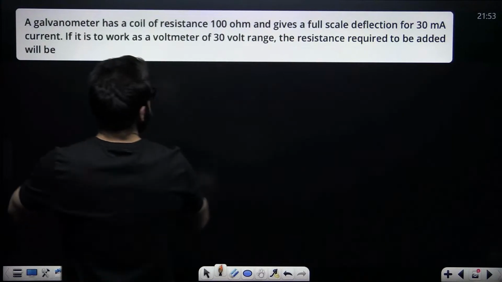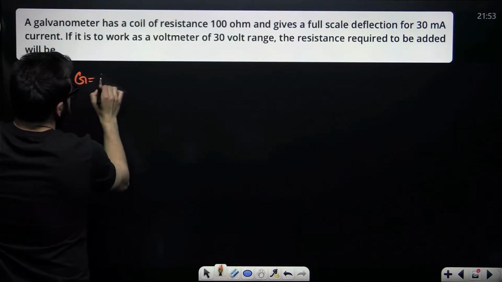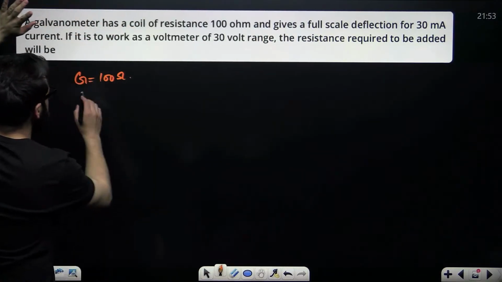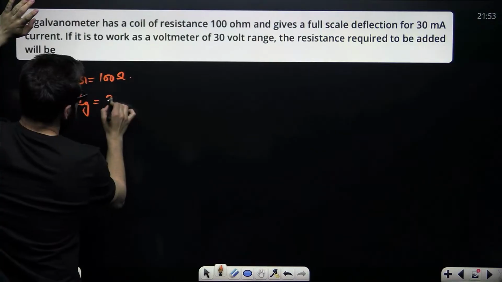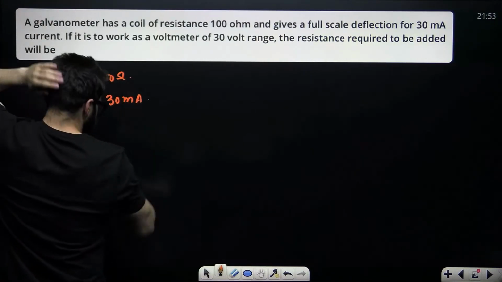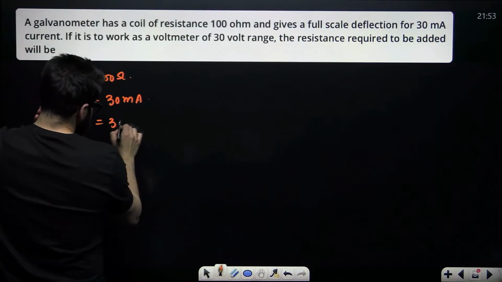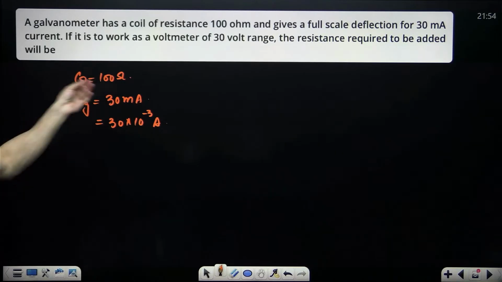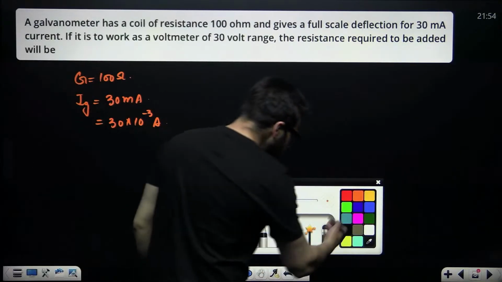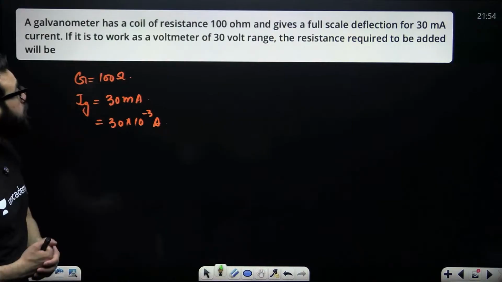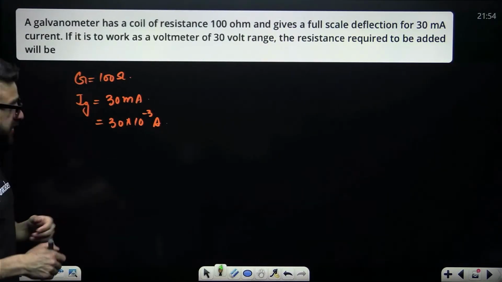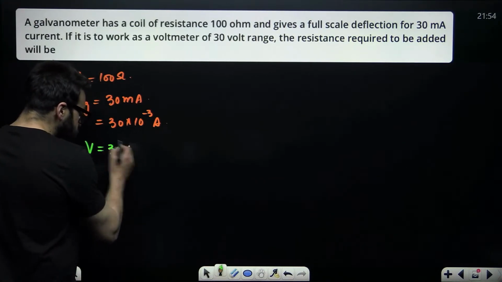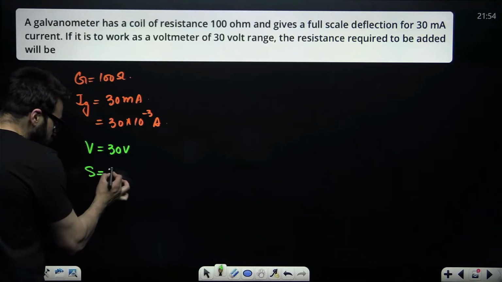A galvanometer has a resistance of 100 ohms. G is given as 100 ohms. It gives a full scale deflection of 30 milliampere. Current Ig in this case is 30 milliampere, that is 30 into 10 raised to the power minus 3 ampere. If it is to work as a voltmeter of 30 volts, you are supposed to find the value of the shunt resistance.